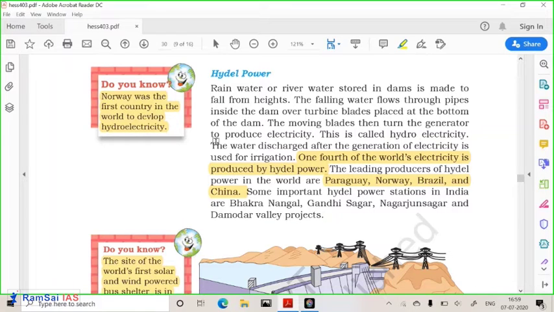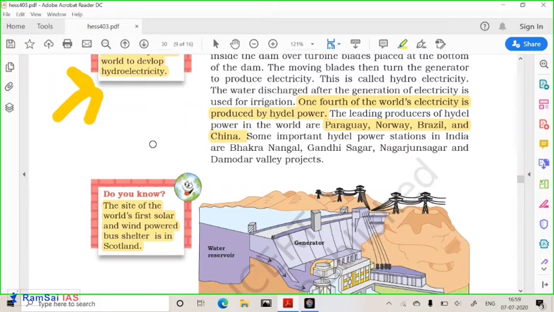Okay. Norway was the first country in the world to develop hydroelectricity. It's very important for the films. So Norway is one of the very first countries to have developed hydropower. Okay. The site of the world's first solar and wind power was developed in Scotland. Okay, above the United Kingdom there is Scotland. There, the first wind and solar power was developed.